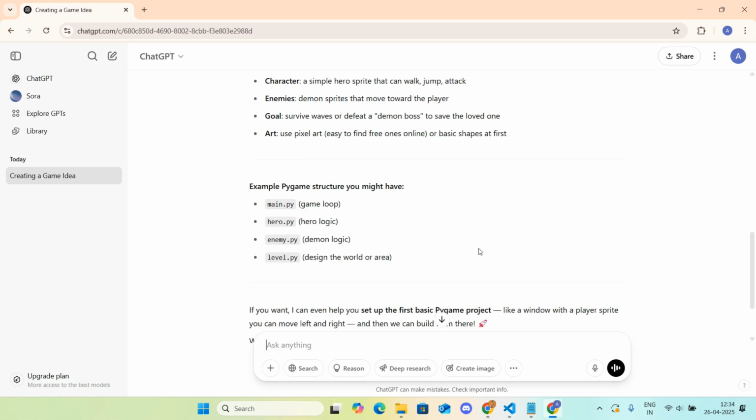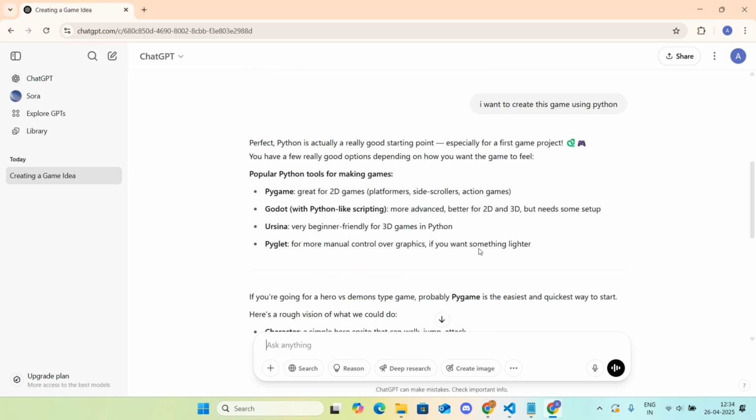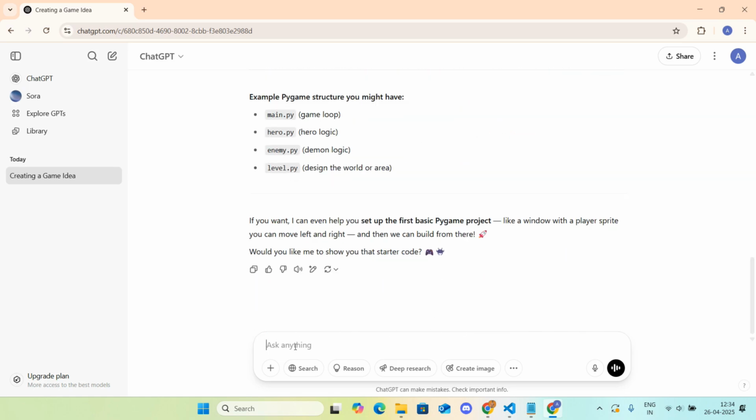Okay, this is how the structure will look like in game and all. Awesome. Then yeah, can you write a custom prompt for me for this game?